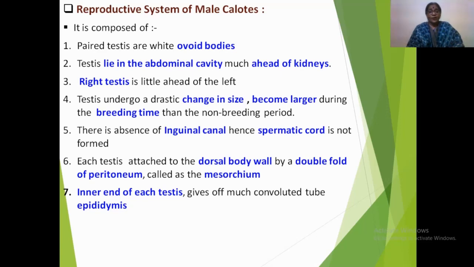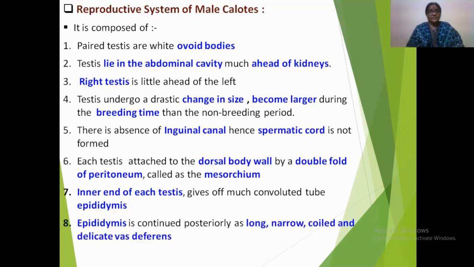The inner end of each testis gives off a much convoluted tubular epididymis. Each epididymis is continued posteriorly in the form of a long, narrow, coiled and delicate vas deferens, that is the spermatic duct, which mainly serves for conduction of the sperms from testes up to their eliminating point, that is cloaca.